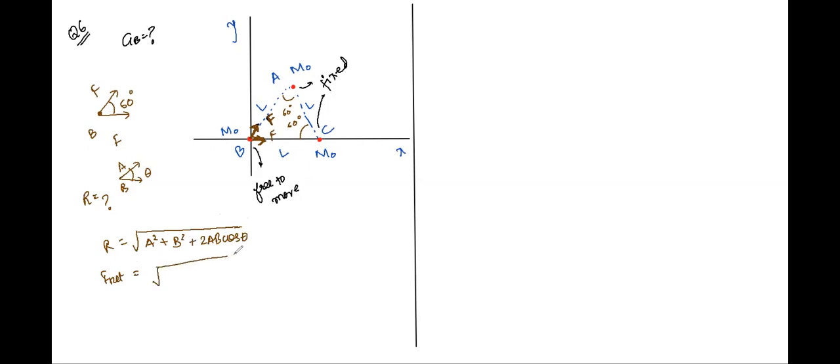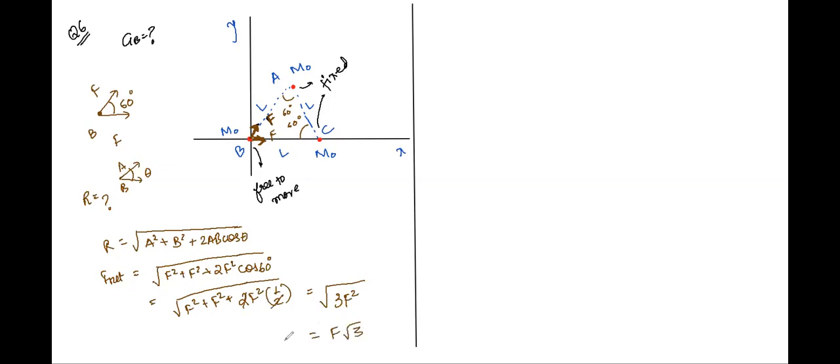Under root of F square plus F square plus 2F square cos 60. And cos 60 is equal to 1 by 2. And already there is a 2 over here, right? Yes. We'll get F square plus F square, and this 2 and 1 by 2 will get cancelled. We have under root of 3F square. Am I correct, Samriddhi? Yes, sir. So F will go outside the root. We'll have F root 3 as the net force acting. Correct? Yes, sir.